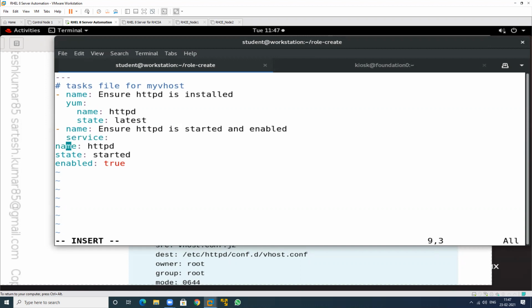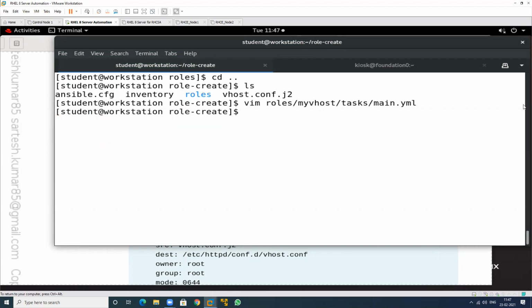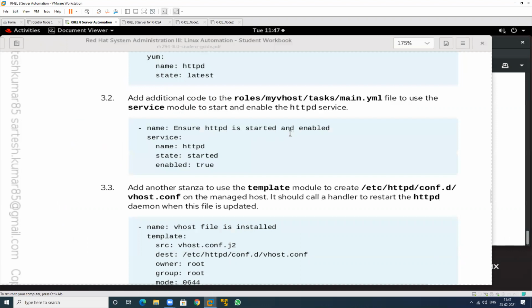So by using the service module, this is the name of my service, state is started and enabled. So just save this file. This is the main task that is written in the tasks folder. See, add another stanza, use template.